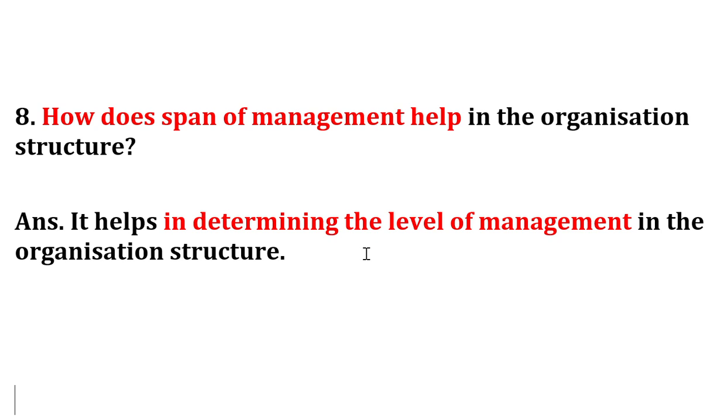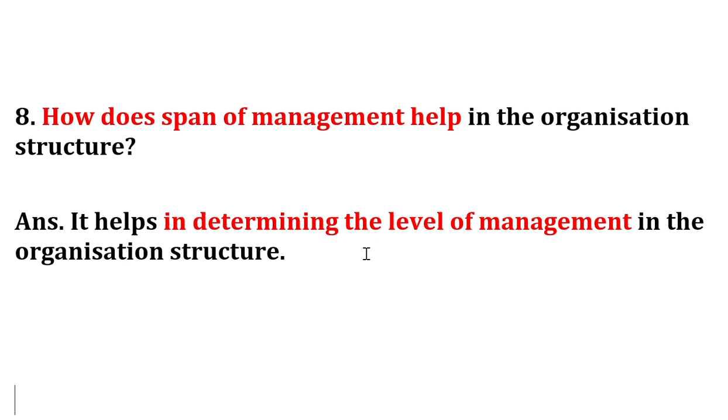Some supervisors have the span of control for looking after or overseeing the work of 10 workers or subordinates. But some other supervisors may not have that much span of control. He may have the ability to control only 5 subordinates under him. So his span of control is very narrow.